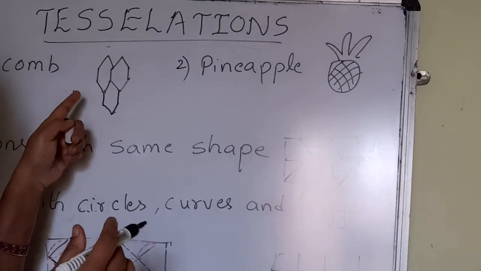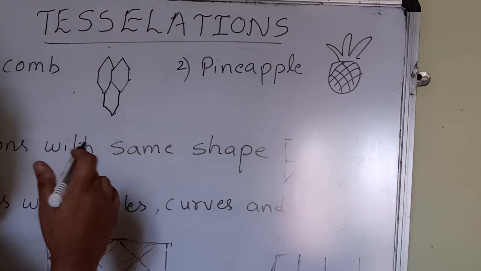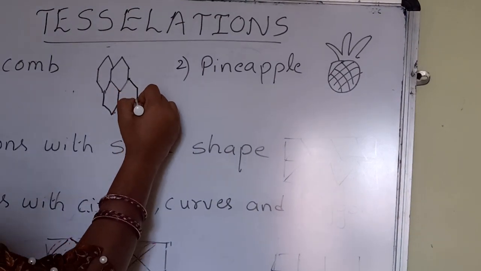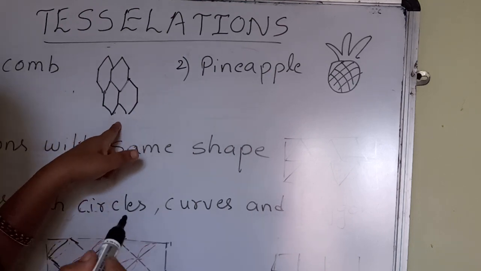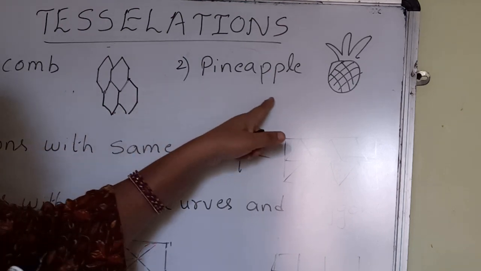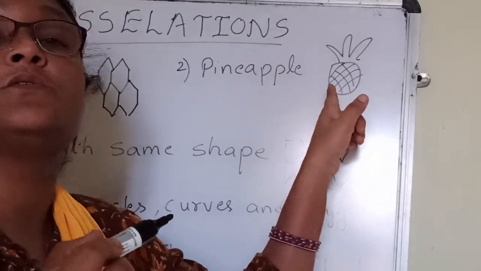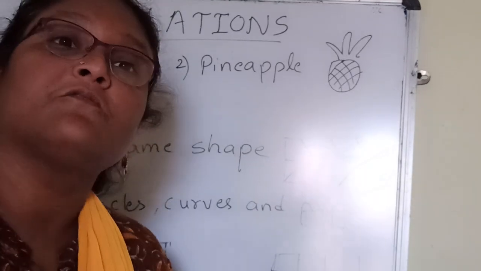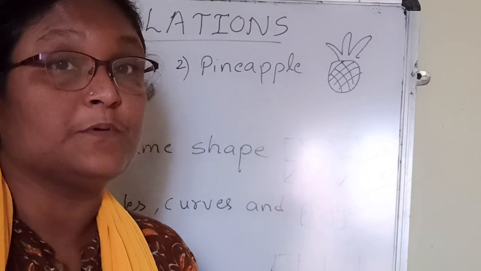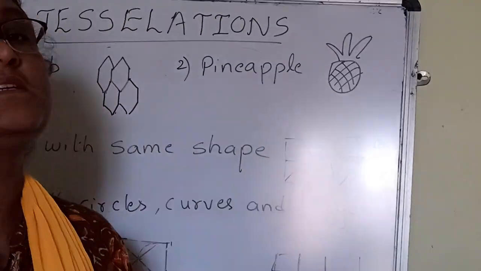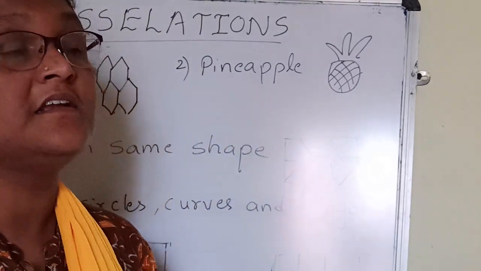You won't find one above the other. You won't find any gap between them. Like that, you can extend in all directions, and again you can fill this with the same shape. One more example is pineapple. These tessellations you can find in nature. As well as you can find tessellations in art and architecture. If you might have observed temples and all, you can find this tiling in designs, in art, in architecture.